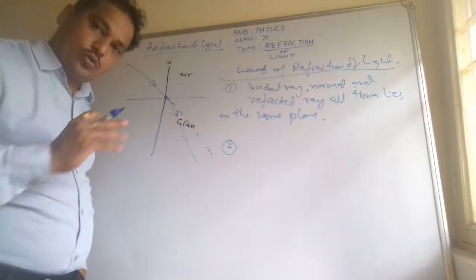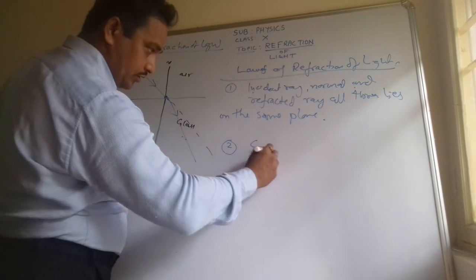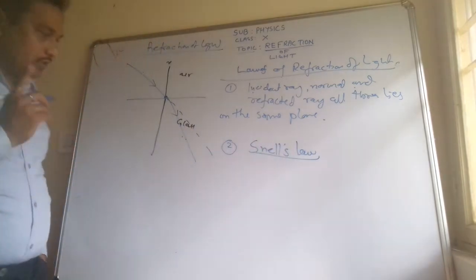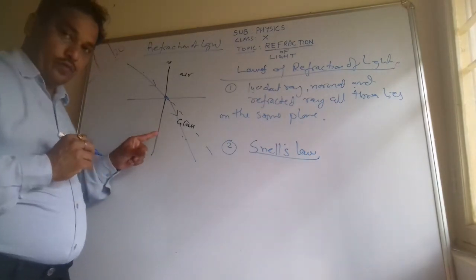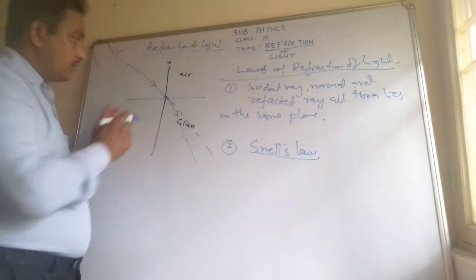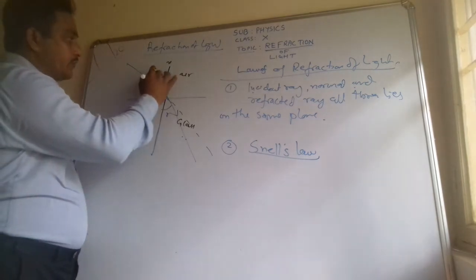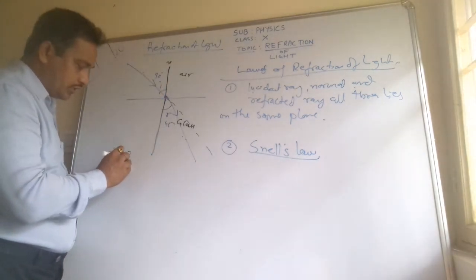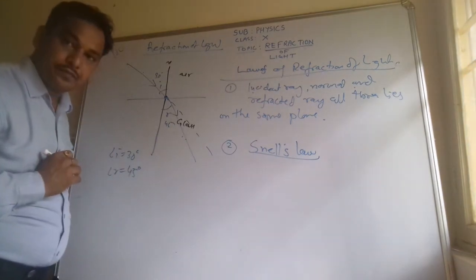Second point is also called Snell's law, because Snell observed this. What does it say? The ratio of sine of incidence to sine of the refracted angle. Like this is the angle I, this angle R. If I is for example 30 degree, R is 45 degree.